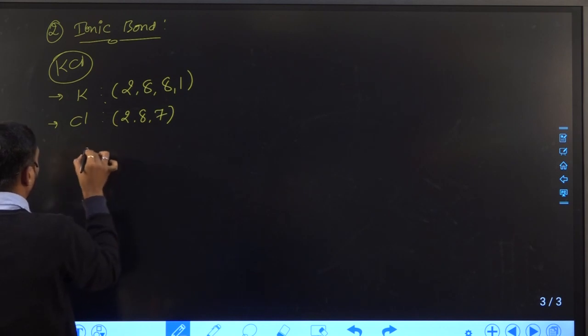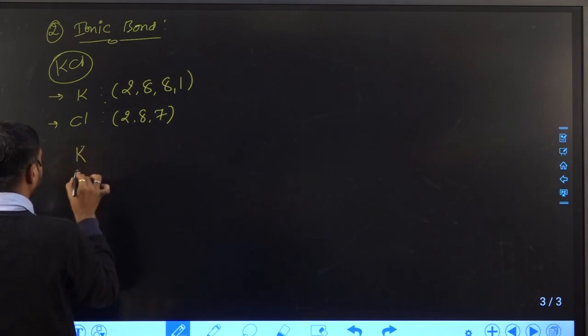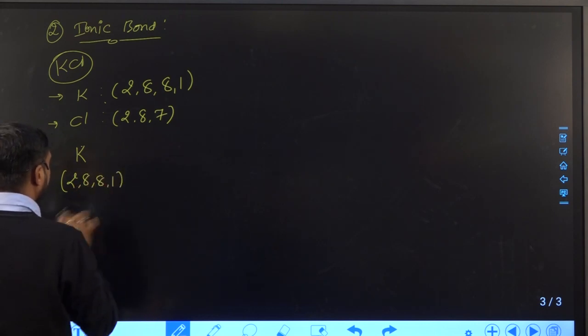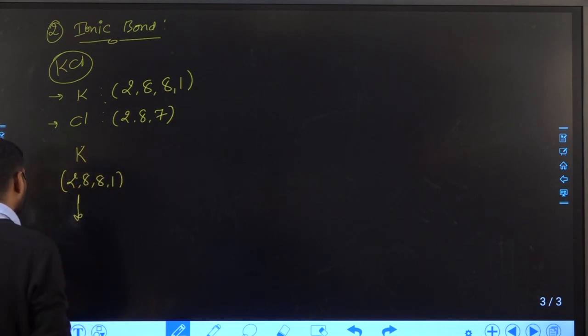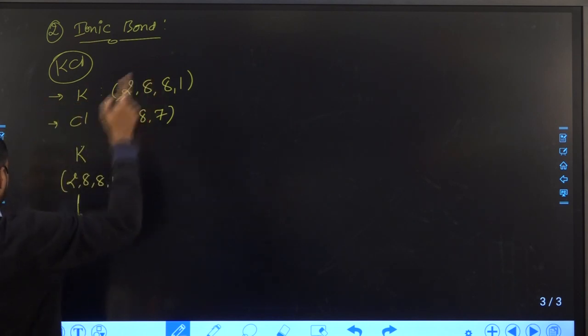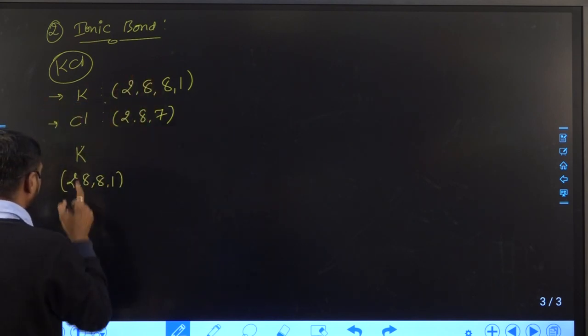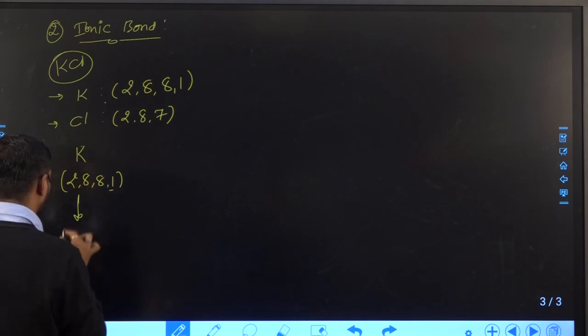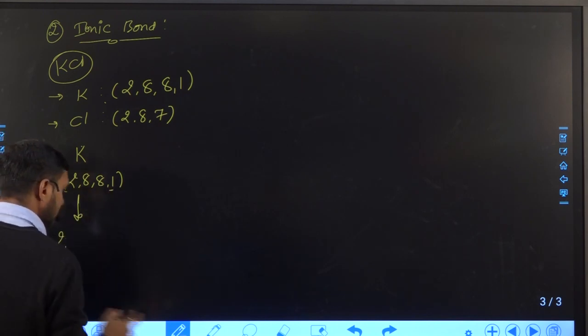Now potassium has its configuration like this. As I discussed, group number one elements always lose one electron. So if it loses one electron, it will become like this.